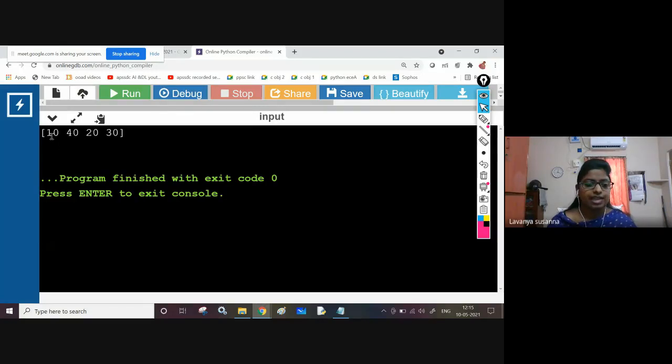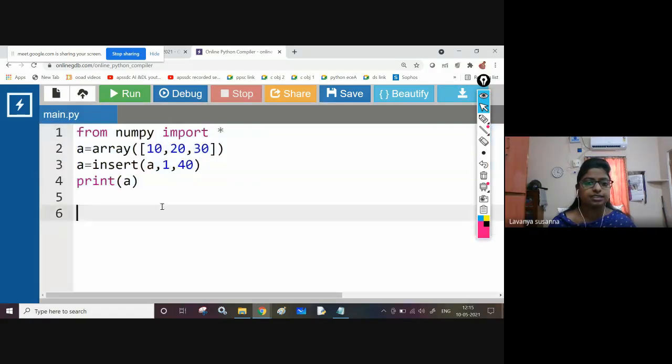Okay, see, actually what is the array? 10, 20, 30, right? In first index, I'm going to insert element 40 using insert function. So 10, 40, 20 and 30. Okay, is it clear? Insert function, is it clear?